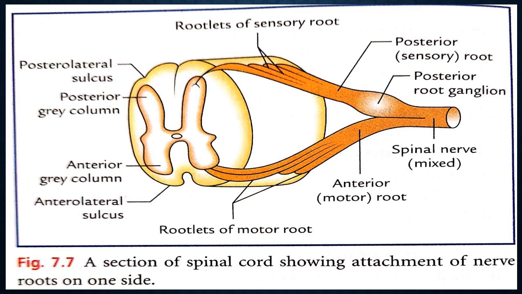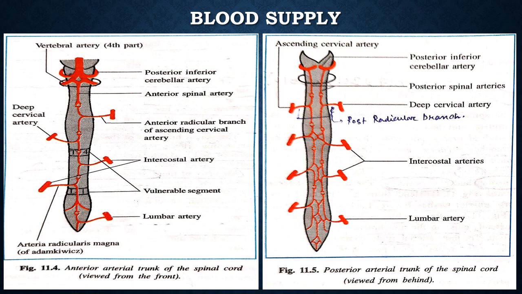Now a section of the spinal cord showing the attachment of the nerve root. So this is the nerve root, posterior root, anterior root. In between, the ligamentum denticulatum is present. Now the most important thing about the spinal cord is the blood supply. It is a very potential long question.